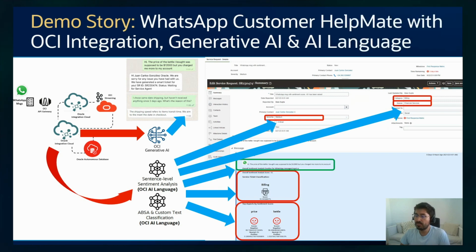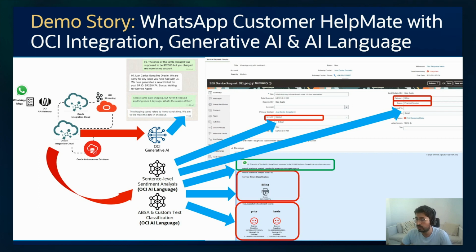So let's move on, and the idea right now is just to see this live demo in action. The demo story is basically a WhatsApp customer HelpMate. Whenever a customer writes to your WhatsApp business account with a complaint or a question, the solution will leverage our OCI AI Language services and our OCI Generative AI service, orchestrated by Oracle Integration Cloud, our no-code integration platform.